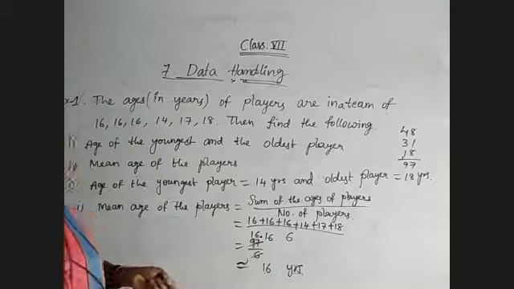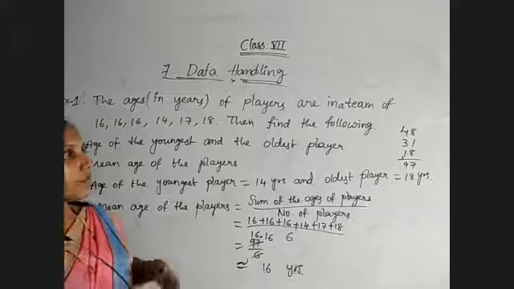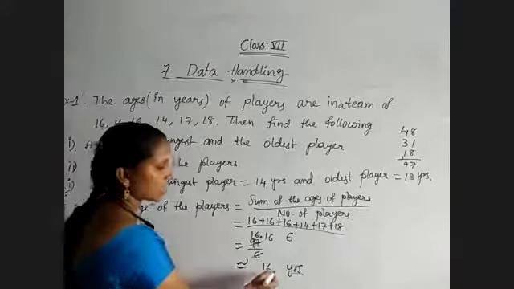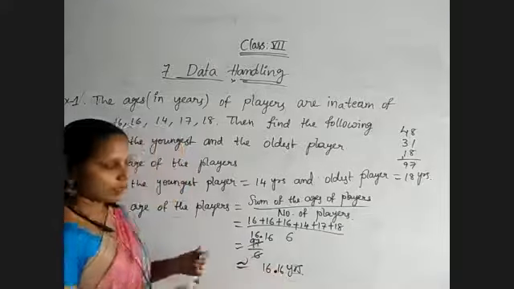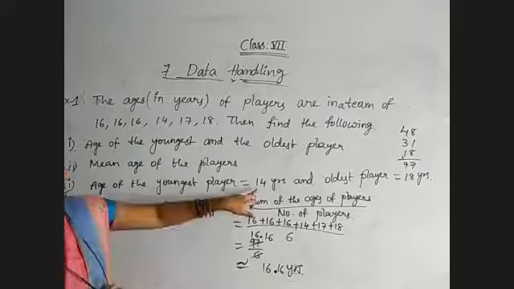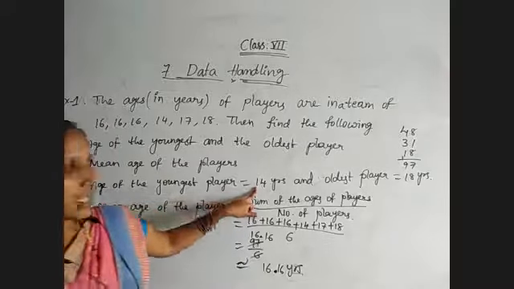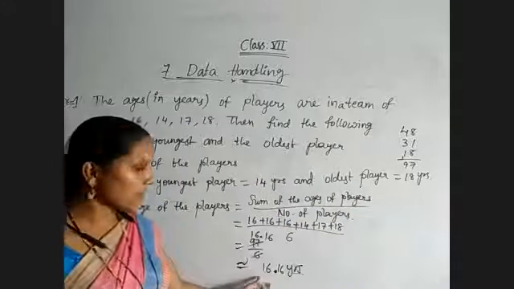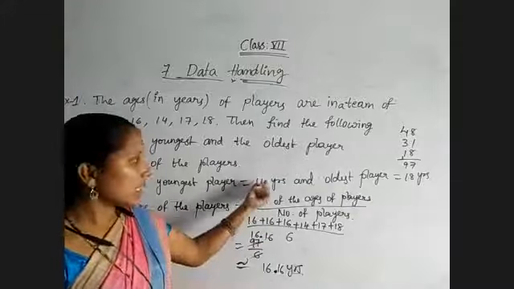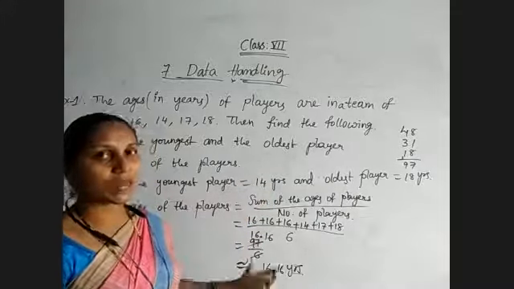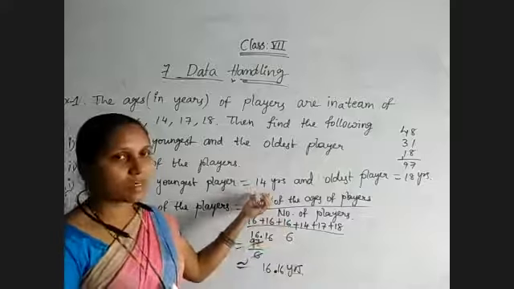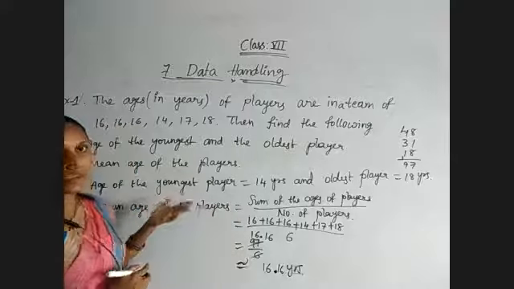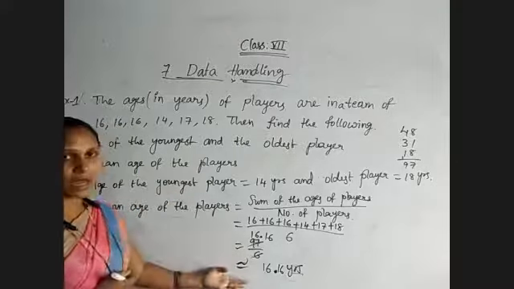Now observe what the properties of the mean are. Whatever value you got, 16.16, let us take it like that only. It is lying between the minimum value of 14 years and the maximum age of 18 years. Between 14 and 18 we are getting the value 16, yes or no? The mean we get for the data lies between the minimum and maximum observations. Here these observations are regarding age.